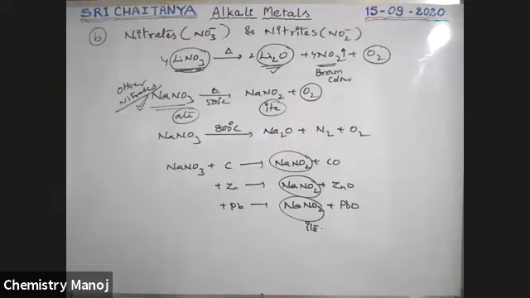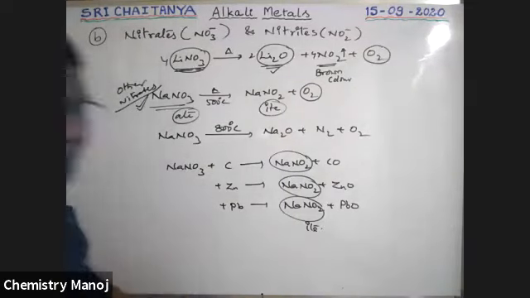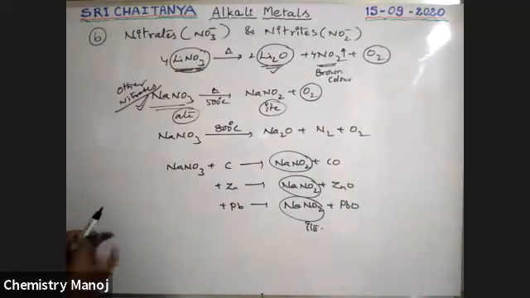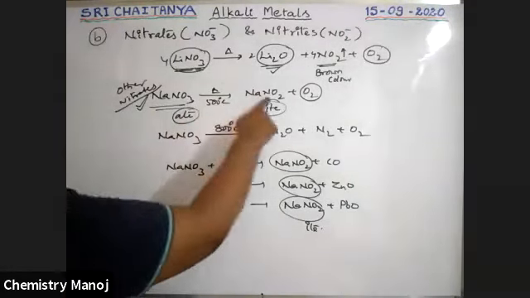Okay. Next, some properties of nitrites. Nitrates on heating give nitrites.